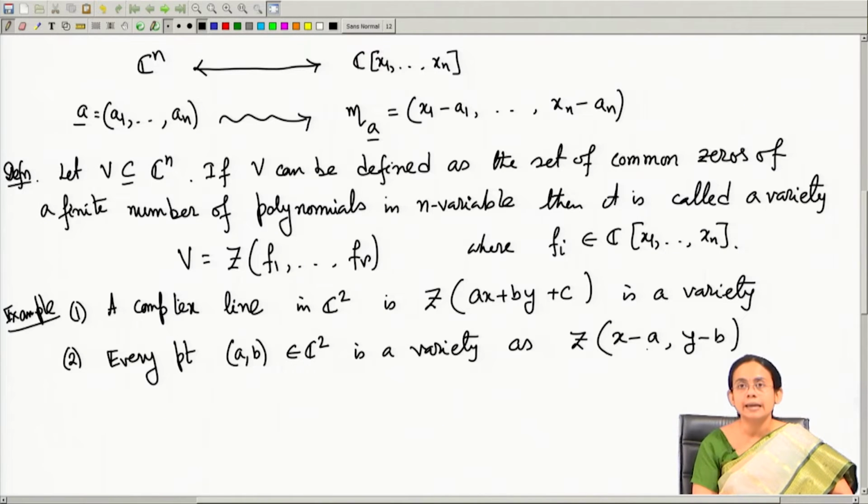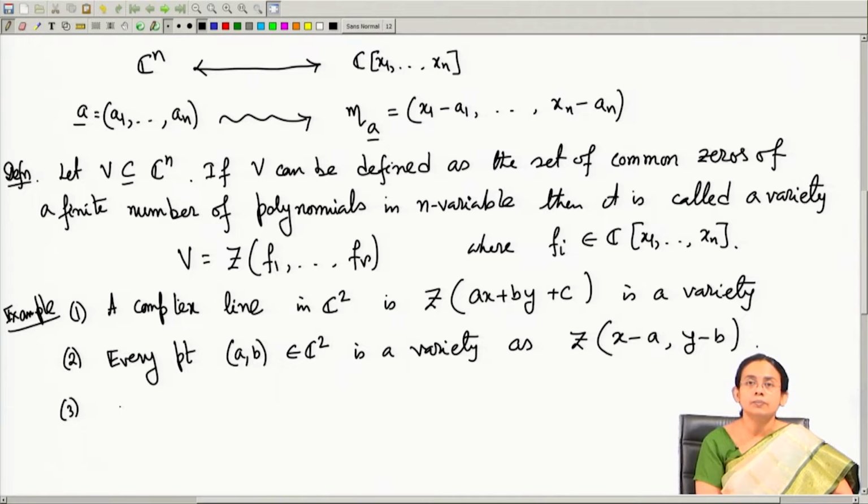So, x minus a equal to 0 is a polynomial equation, and y minus b equal to 0 is another polynomial equation. If you consider the set of common zeros of these two polynomial equations, then we will get the point a b in C2. Therefore, every point in fact defines a variety in C2. So, this is another example of a variety.